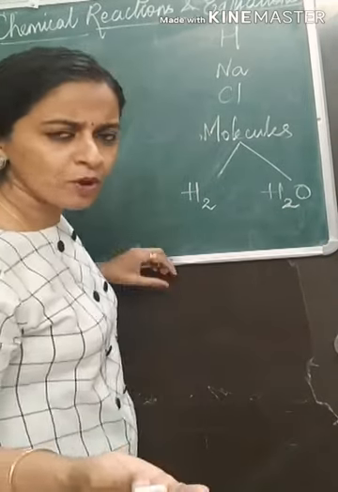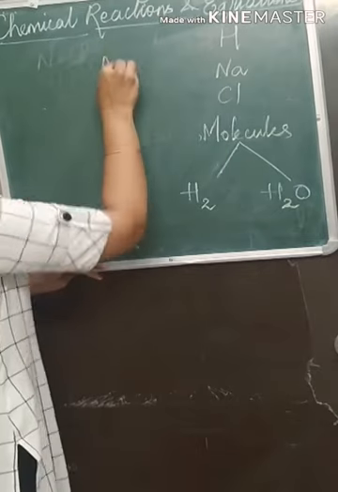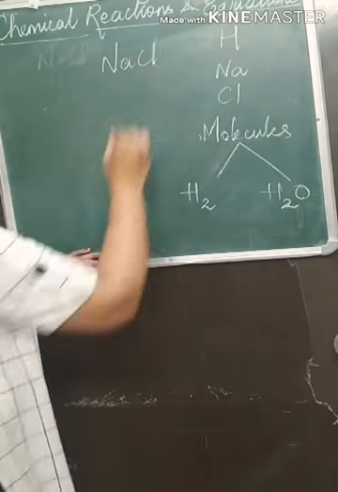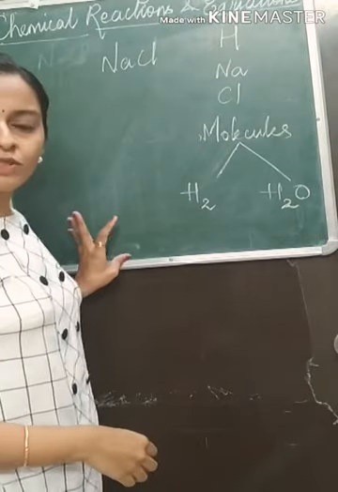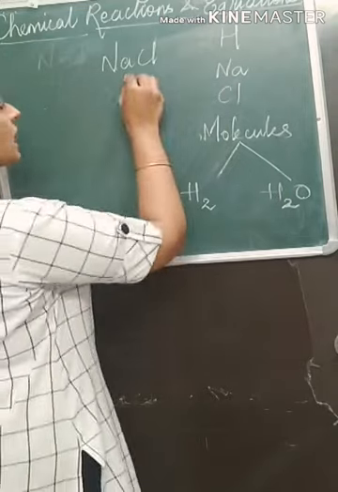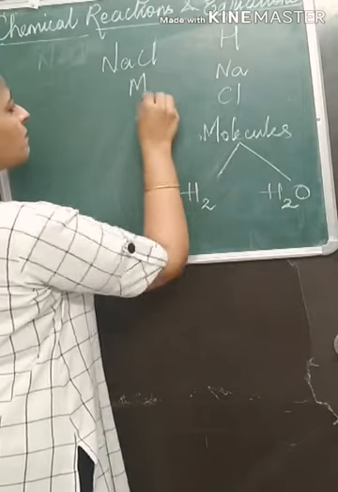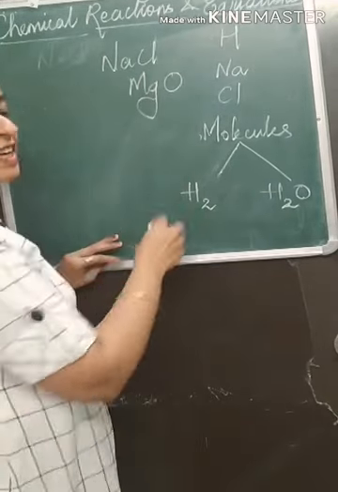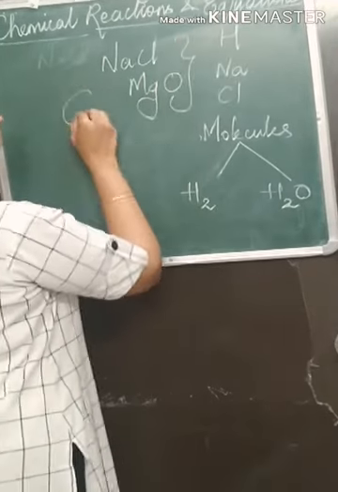Another example of molecule of compound, we are very much okay with NaCl or common salt, sodium chloride. Other compounds that you have seen, iron oxide or a simple one, magnesium oxide. These all are compounds.